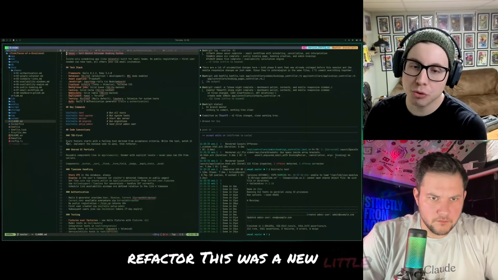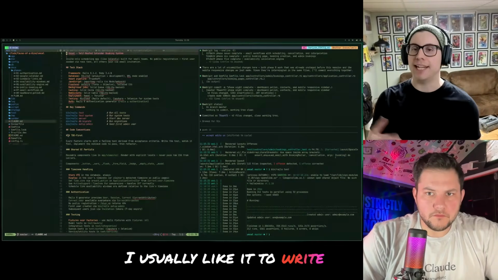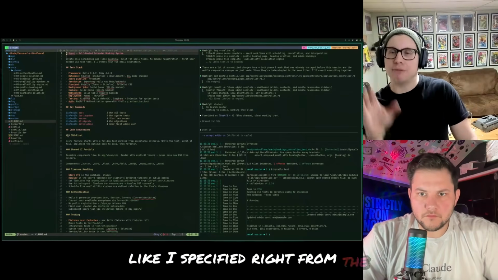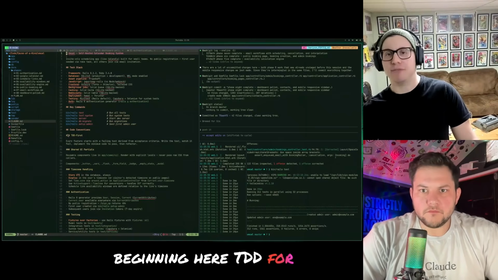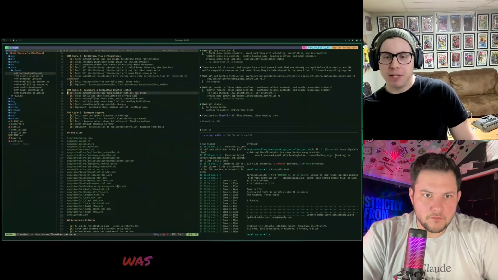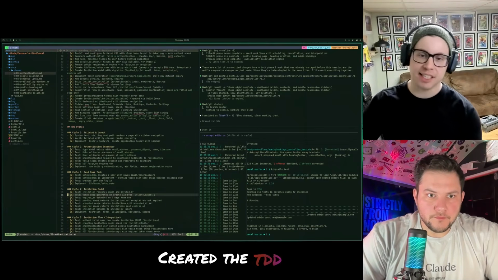This was a new little line that I added to my CLAUDE.md. I usually like it to write tests, but very rarely did I specify right from the beginning TDD for each phase. And when it built out its plan, it was really great because it actually created the TDD cycles.